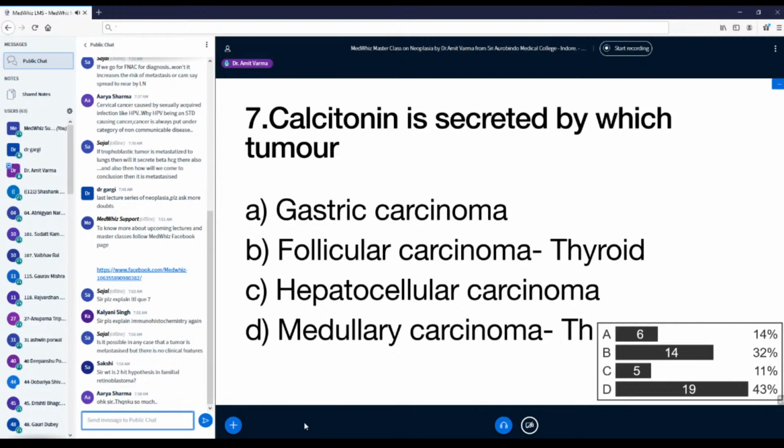There is a prostatic tumor, it has metastasized to the spine bone, but the nodules are very small. So they have not caused a pathological fracture, and it will not cause any symptom. But if it grows to a larger size, it collapses your disc, the disc collapse compresses your spinal cord, and the patient comes with neurological symptoms. Then it will be symptomatic. So when the metastatic nodules are small in size, they are not secreting anything and they are not causing much damage to the organ of metastasis, they can go completely unnoticed.